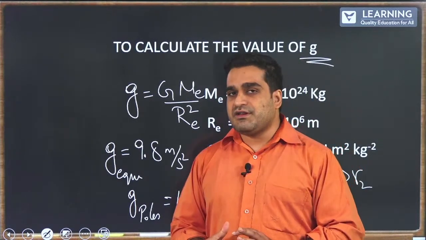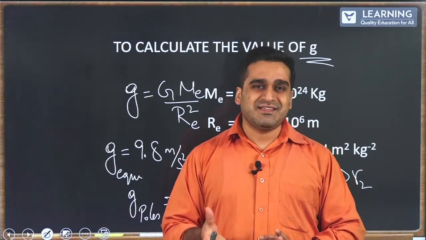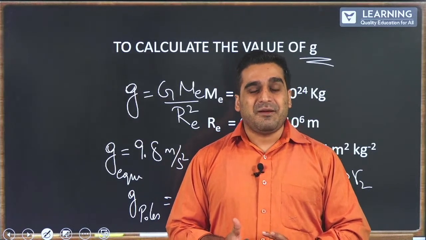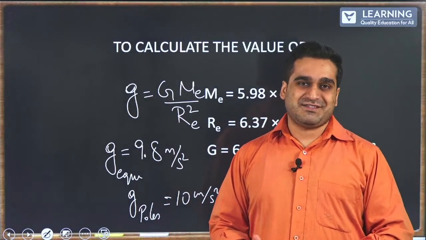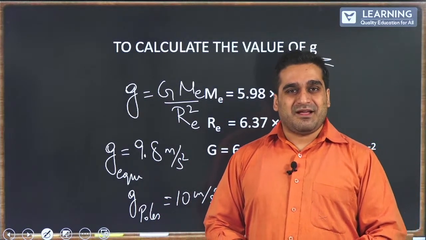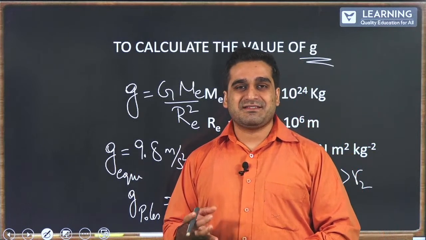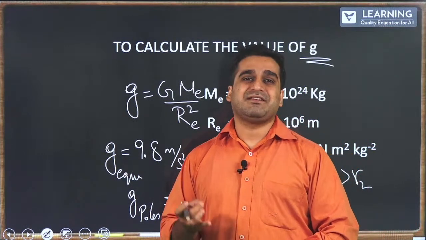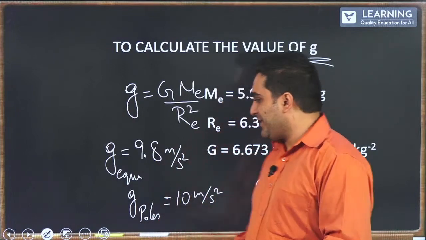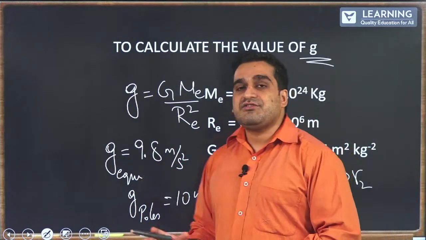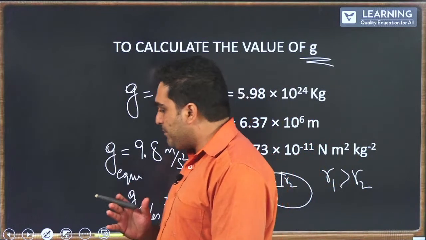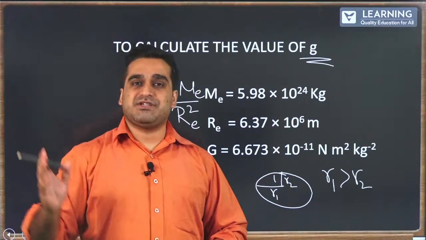Not much of a difference, a very small, insignificant difference that you can see, but even a decimal is very important for a physicist and a mathematician. The decimal values matter a lot to us. So this is how you can identify the acceleration due to gravity of any planetary celestial object as a whole.